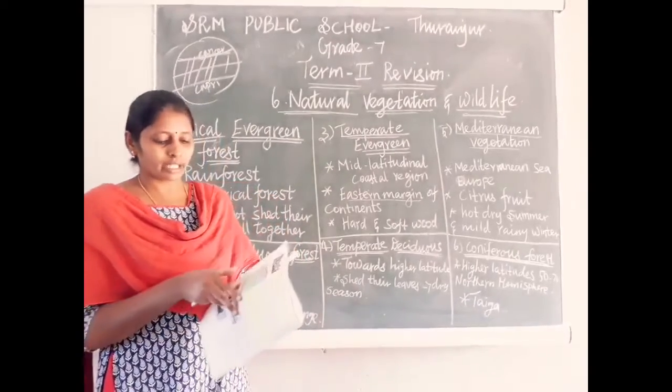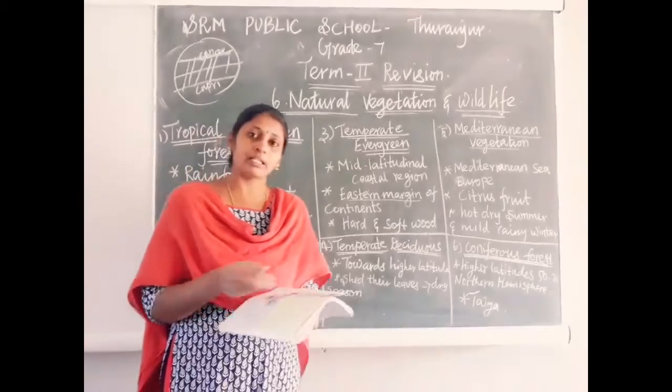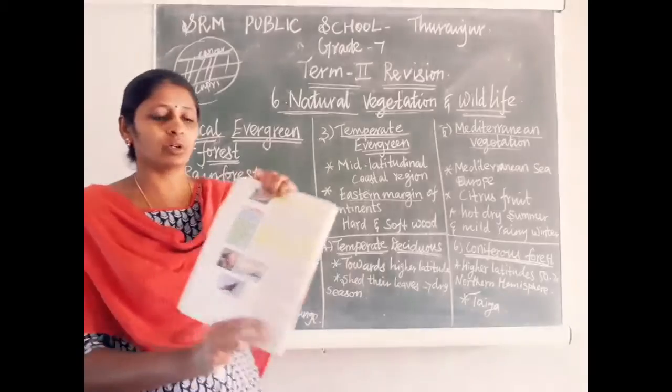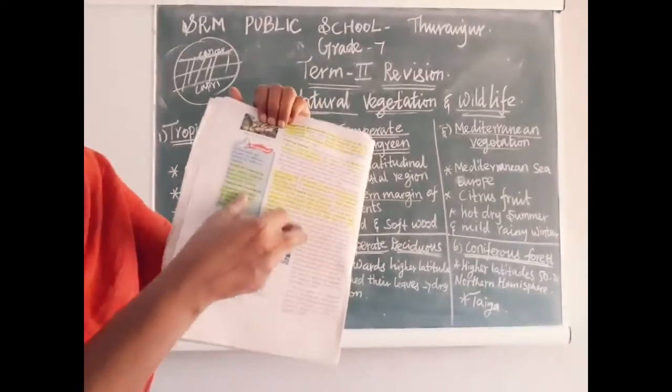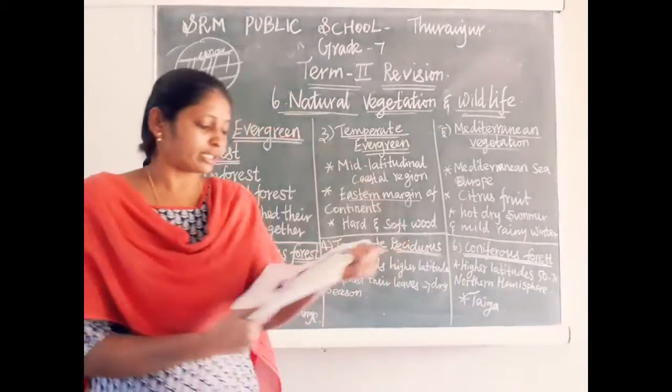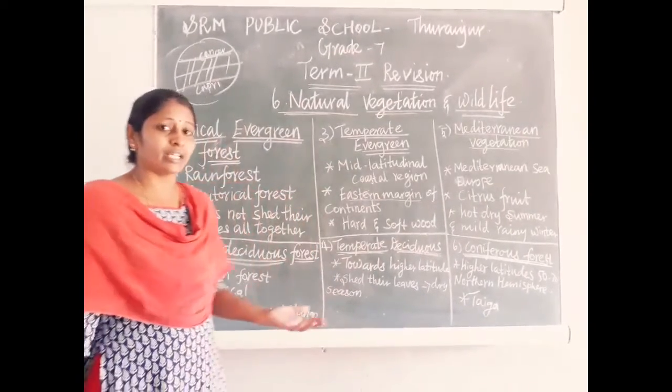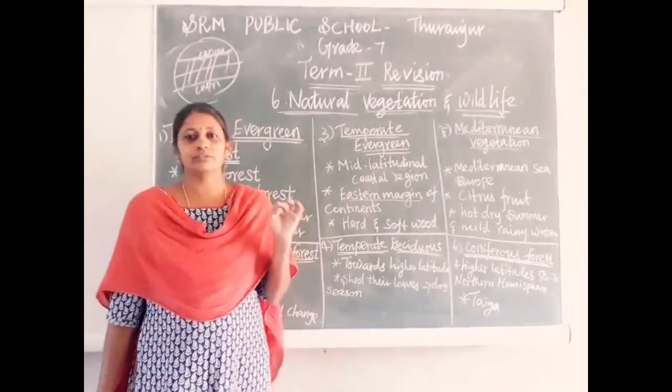Grassland can be classified into tropical grassland and temperate grassland. In our book they have given a column showing where the tropical grassland and temperate grassland are located. Similarly, we also have some desert areas in our world.